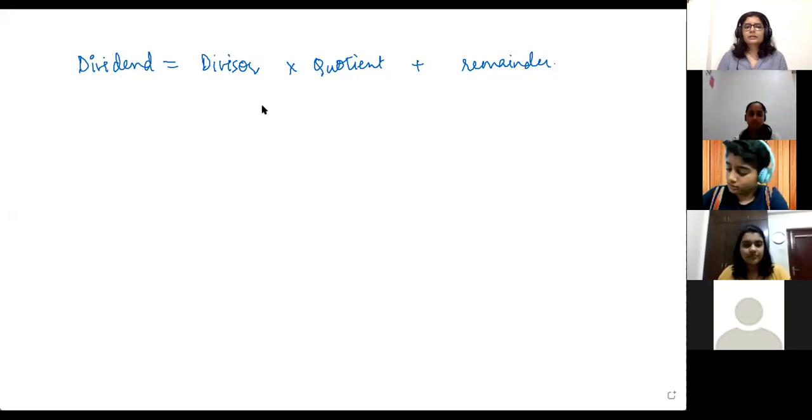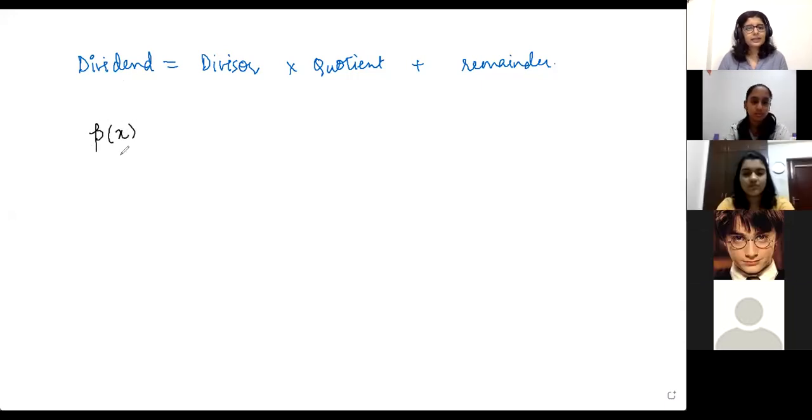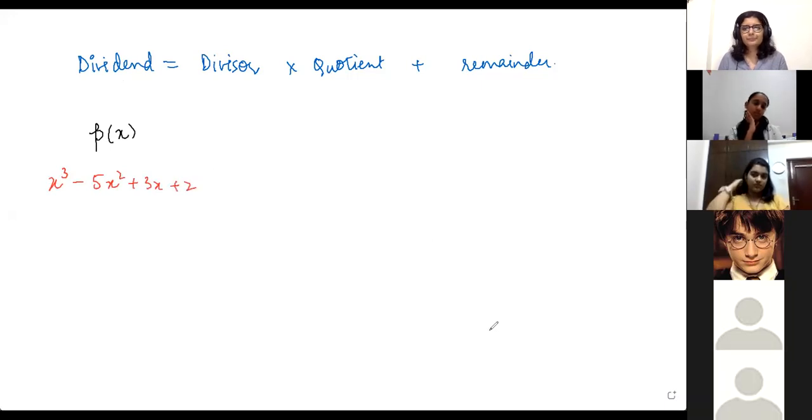If we have any polynomial p of x, it can be any polynomial of any degree. For example, it can be something like x cubed minus 5x squared plus 3x plus 2. If we have a divisor which is a linear polynomial, let's say our divisor is of the form x minus a.